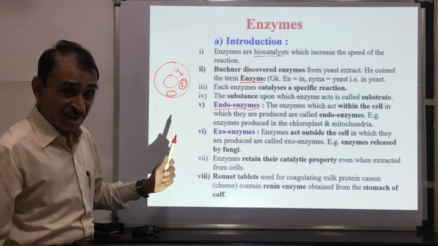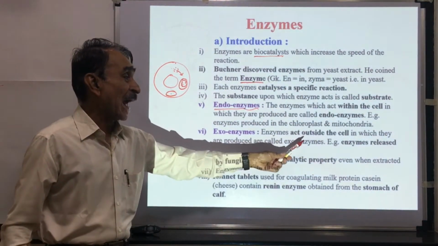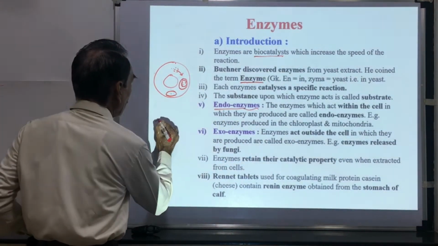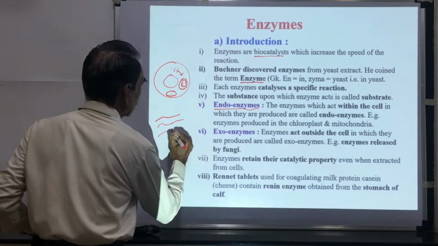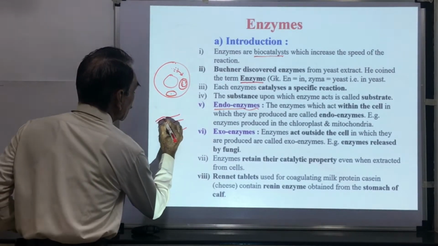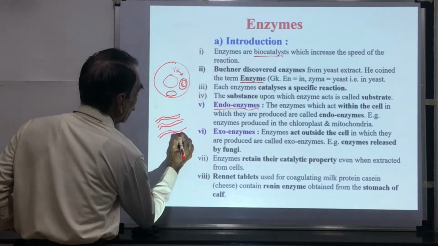The other category of enzymes is called exoenzymes. These enzymes act outside the cell in which they are produced. For example, suppose these are fungal cells. These fungal cells produce enzymes. This is the fungal mycelium.